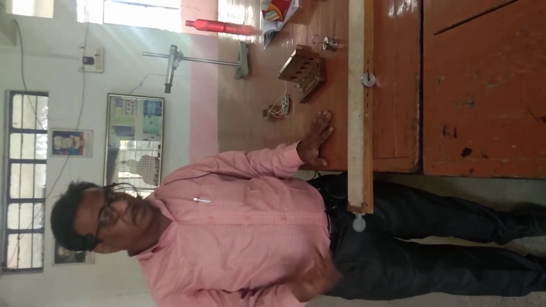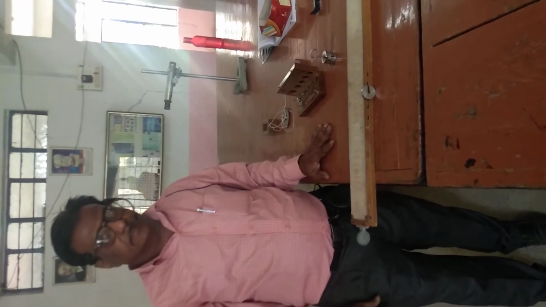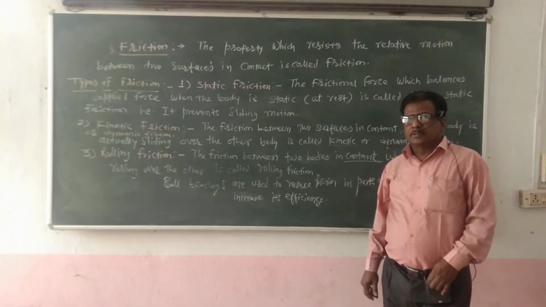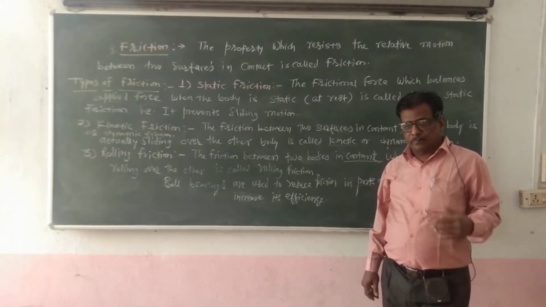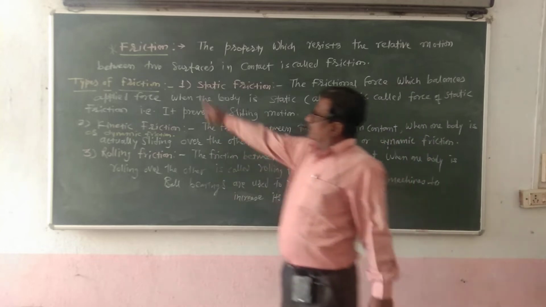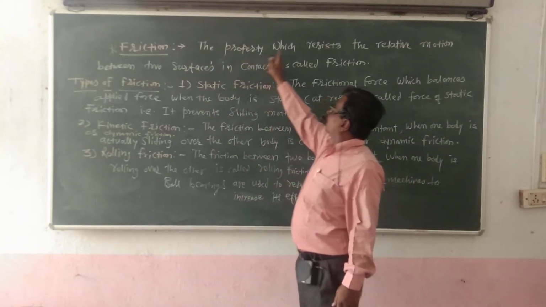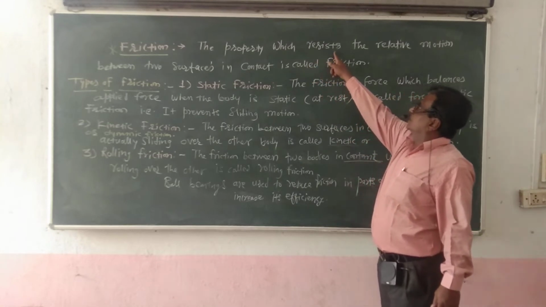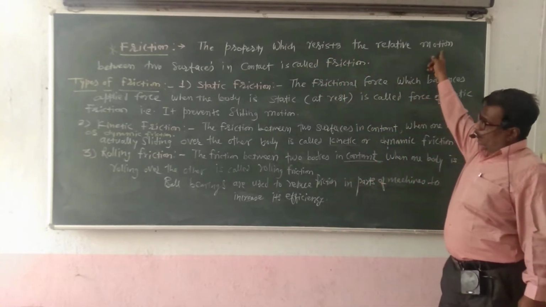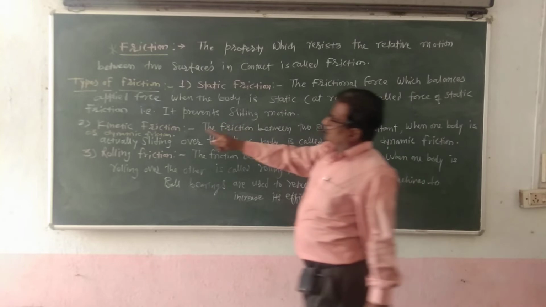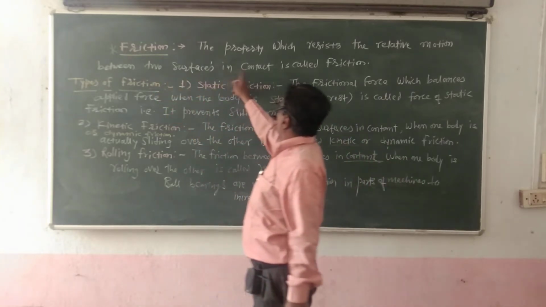Now we see theoretically. So we study theoretically what is meant by friction. Friction is defined as the property which resists the relative motion between two surfaces in contact.